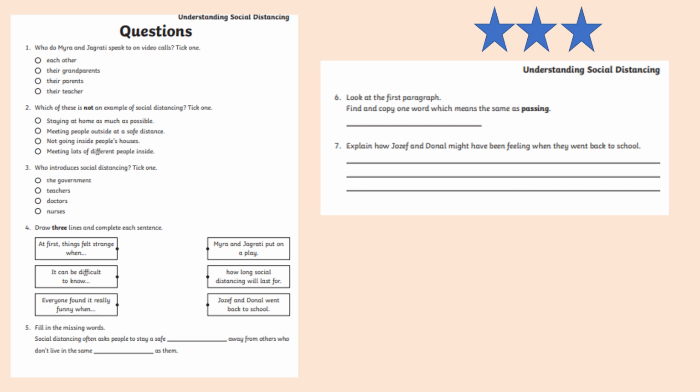So once you've done all of that, you can check your answers, which will also be uploaded on the school site, and then you can tick it if you got it correct. And if you got something wrong, with a purple pen or any pen that you may have at home, you can identify the correct answer, and you can see where you went wrong. And then once you've marked your work, you can send your work over to year4@grange.harrow.sch.uk.